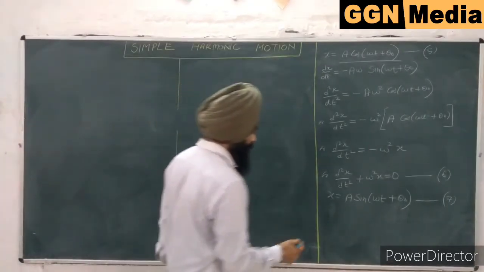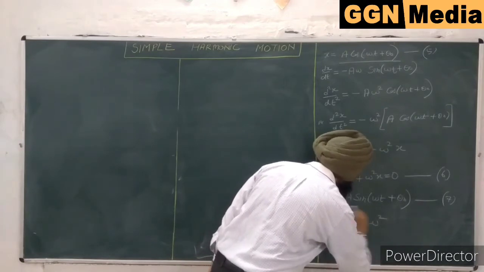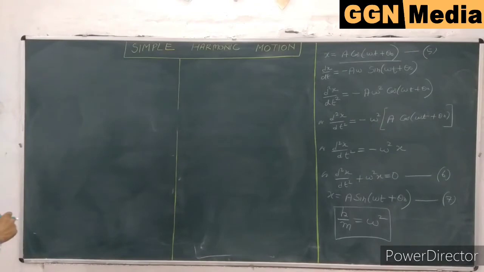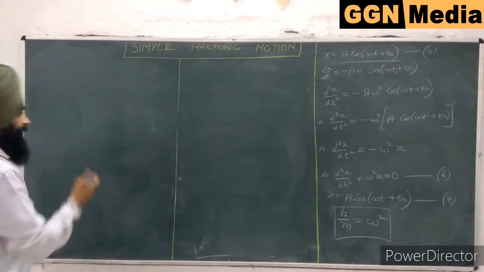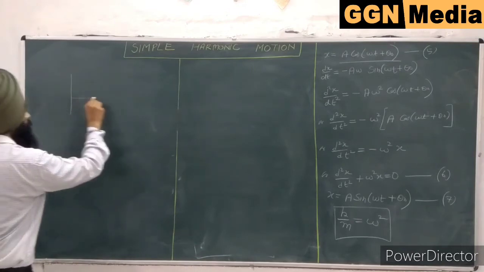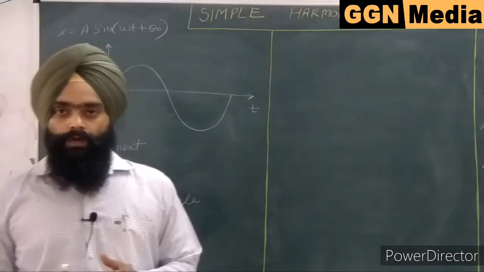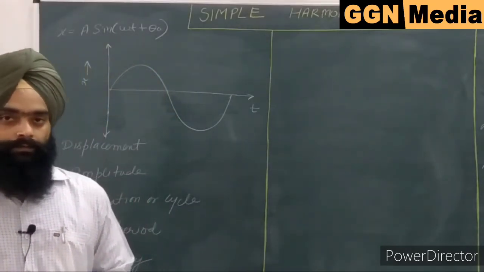I can write the value of k by m equal to omega square here. So if I plot a graph of equation number 7, we will get the graph like this. We have already discussed the graph. So now let us define the important terms related to the simple harmonic motion.